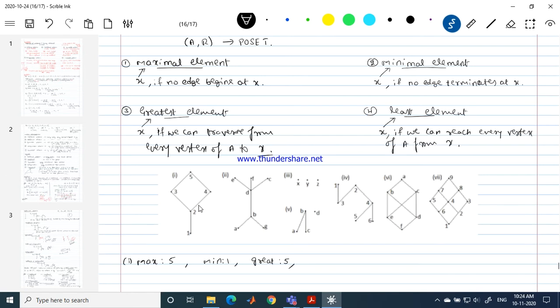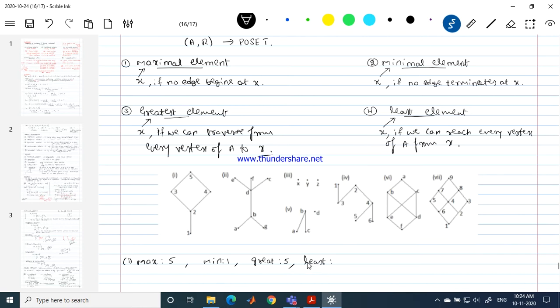With the convention we are using, I cannot reach 3, so 3 cannot be the greatest element. 4 cannot be the greatest element because I can't reach 4 from 3. I can't reach 4 from 5 either. There is a connection between 5 and 4, but I can't reach 4 from 5, because I can't read in the downward direction. I should read only in the upward direction. So 5 is the greatest element because I can reach 5 from all the remaining elements of this set. Now can you give me the least element then?